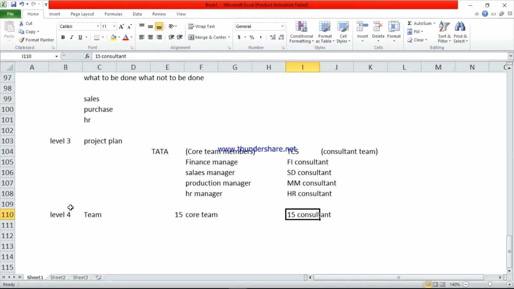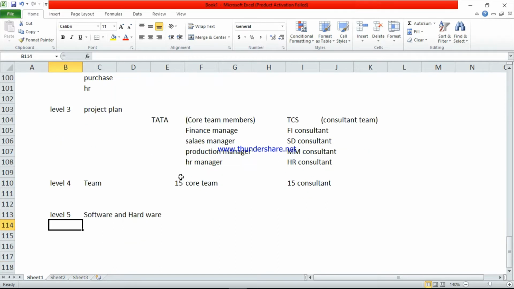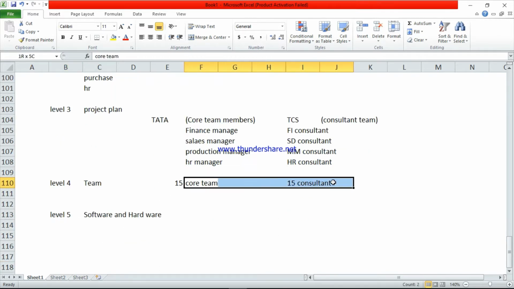So this one is level 4 and the last one is level 5. This is related to software and hardware. So here the management, core team and TCS team managers will provide the SAP credentials and everything to these 15 plus 15, these 30 members.